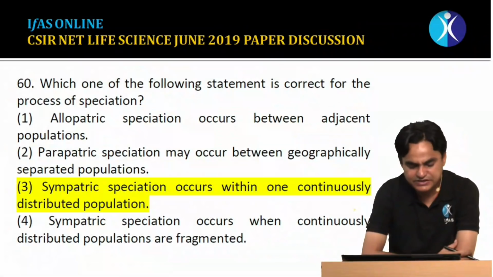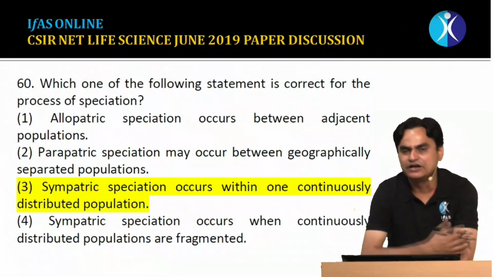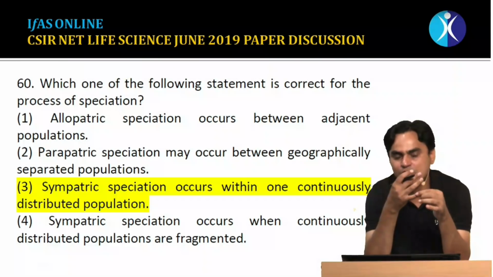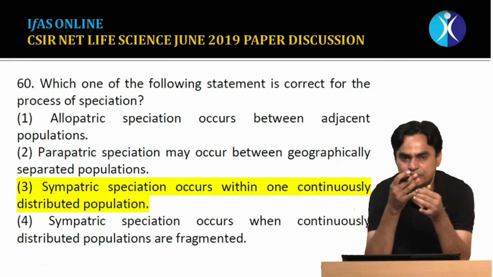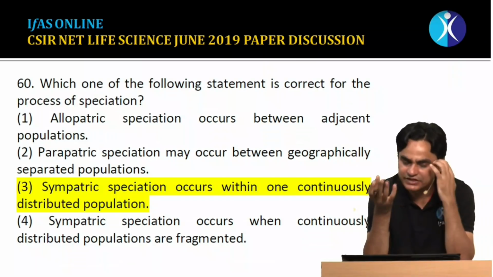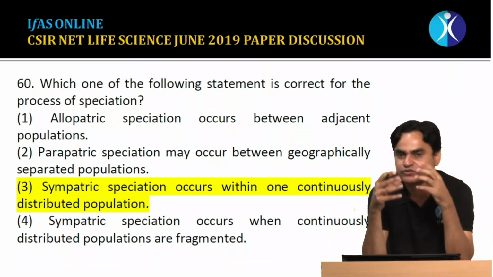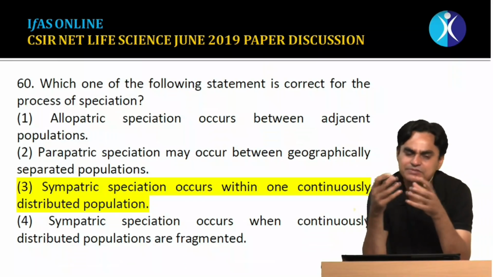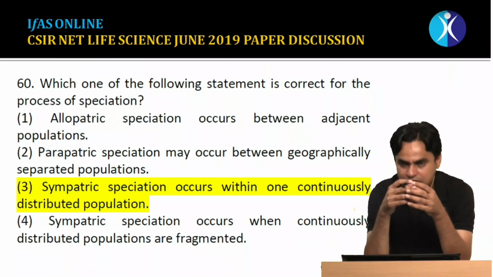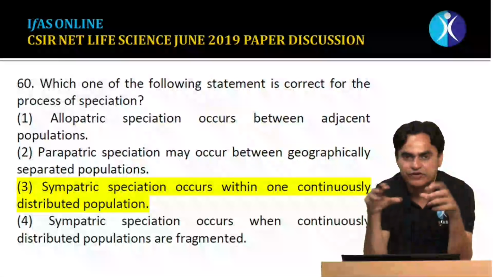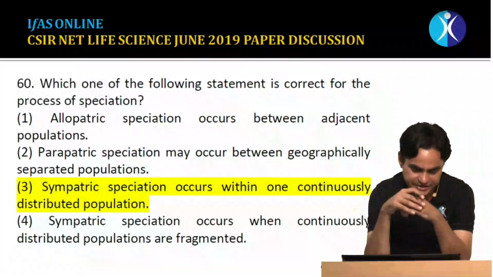Which one of the following statements is correct for the process of speciation? We know that speciation may occur by multiple processes. Allopatric speciation, where a geographical barrier is important. Then there is sympatric speciation, where within the same place there is formation of new species, probably due to hybridization, polyploidy, and some other factors. And parapatric speciation, where the speciation occurs at adjacent places, basically due to variations in an environmental gradient.